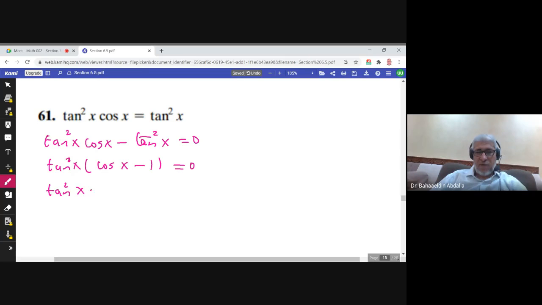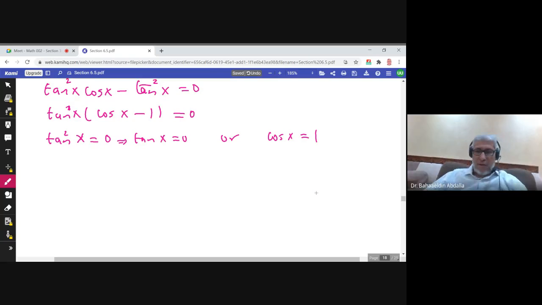Then either tan square x is 0, which means tan x is 0, or cosine x is 1. Now tan x is 0, as we have seen here and here, because it is y over x. So the solutions of this equation are 0 and pi.